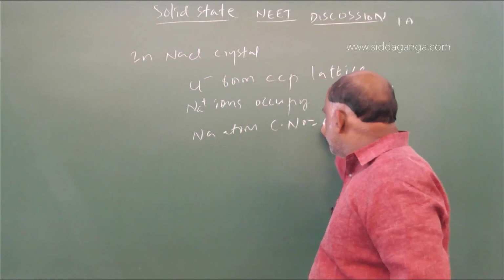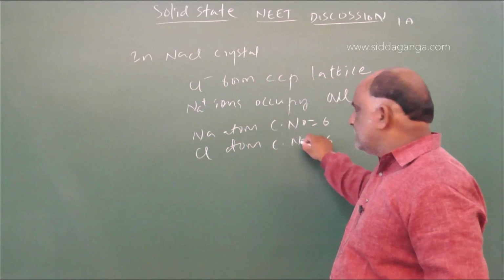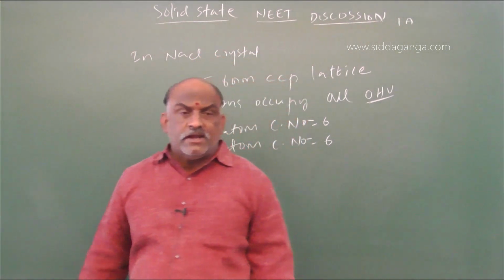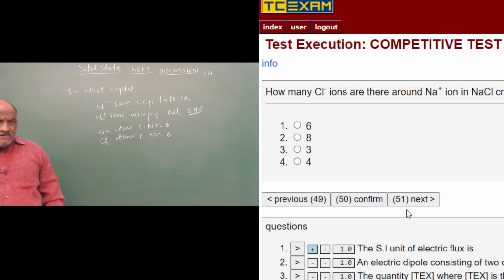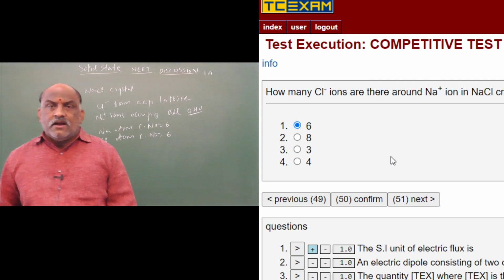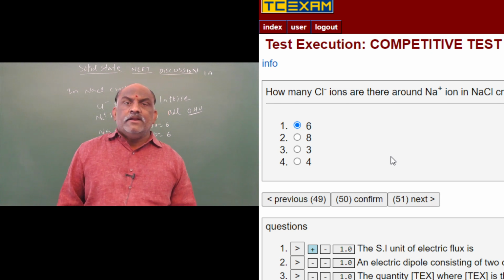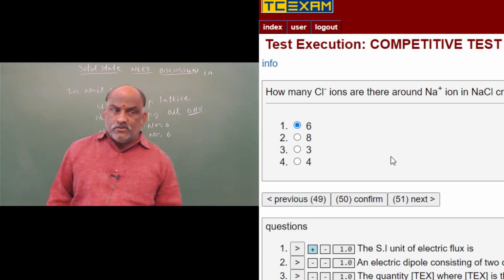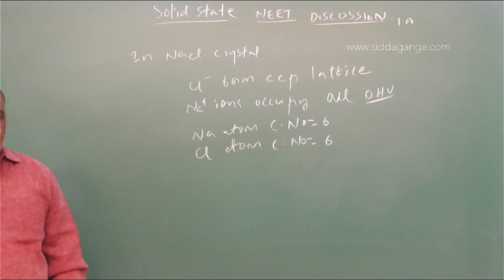So the sodium coordination number is equal to 6, and the Cl coordination number is equal to 6. So how many Cl minus ions are around a Na plus ion in NaCl crystal? The answer is 6. NaCl 6, cesium chloride 8, diamond carbon 8, zinc sulfide 4. So remember that. And next, question number 51.